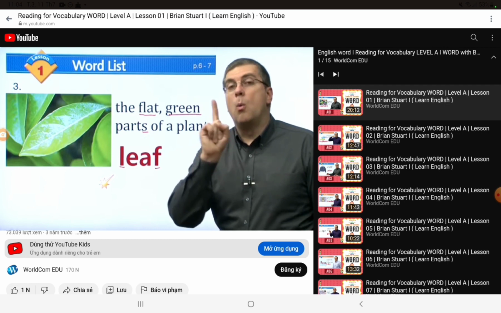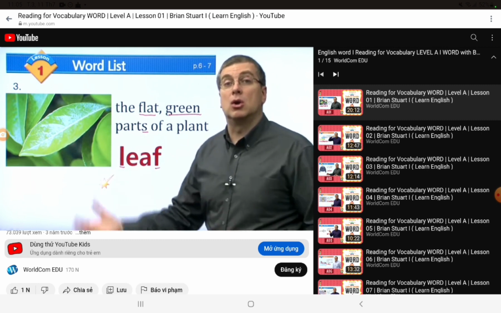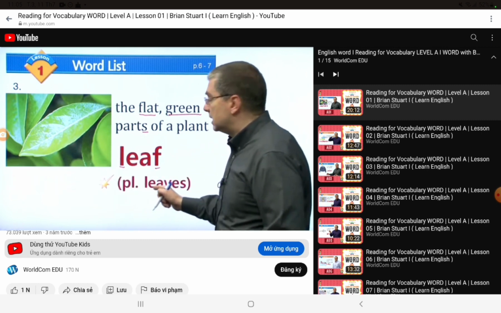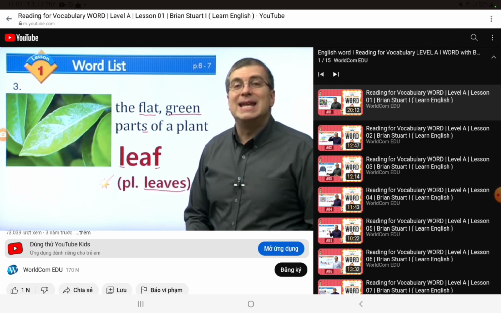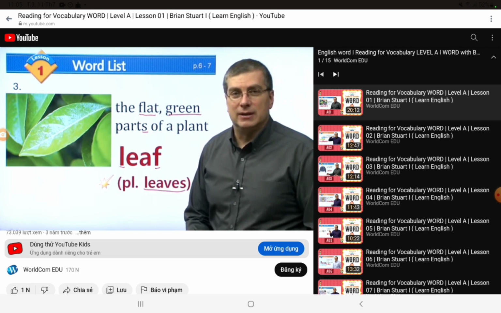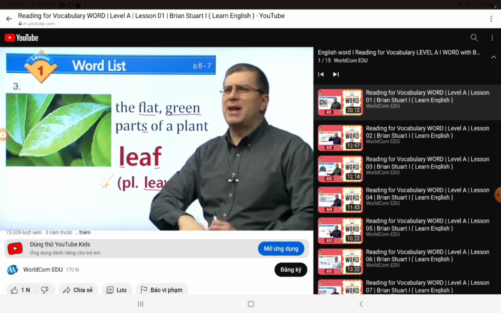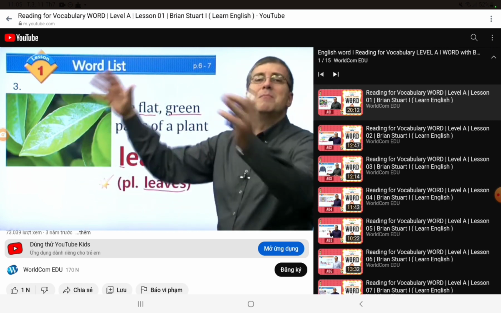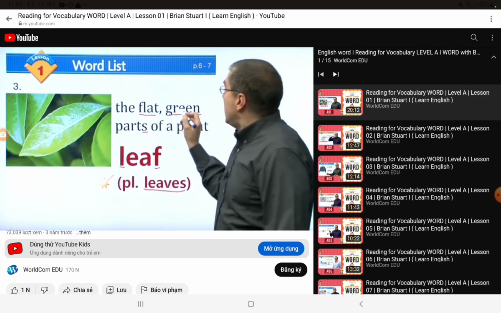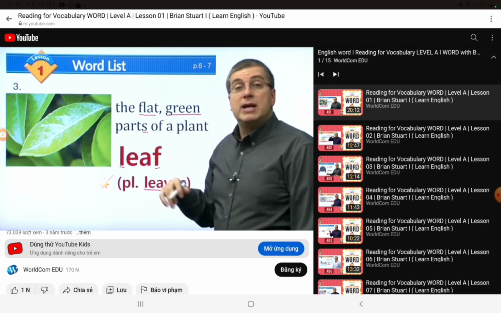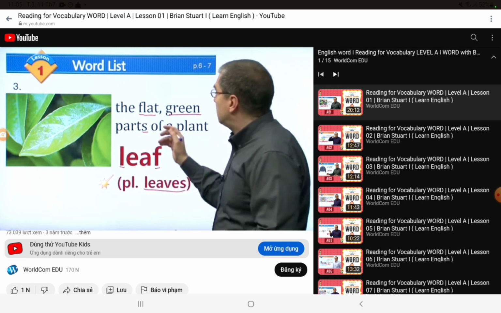What do you say when you have many leaves? It's called leaves. Leaf is just one leaf, but leaves is a lot of leaves. So the flat green parts of a plant: leaf, leaves. Those are the two words.